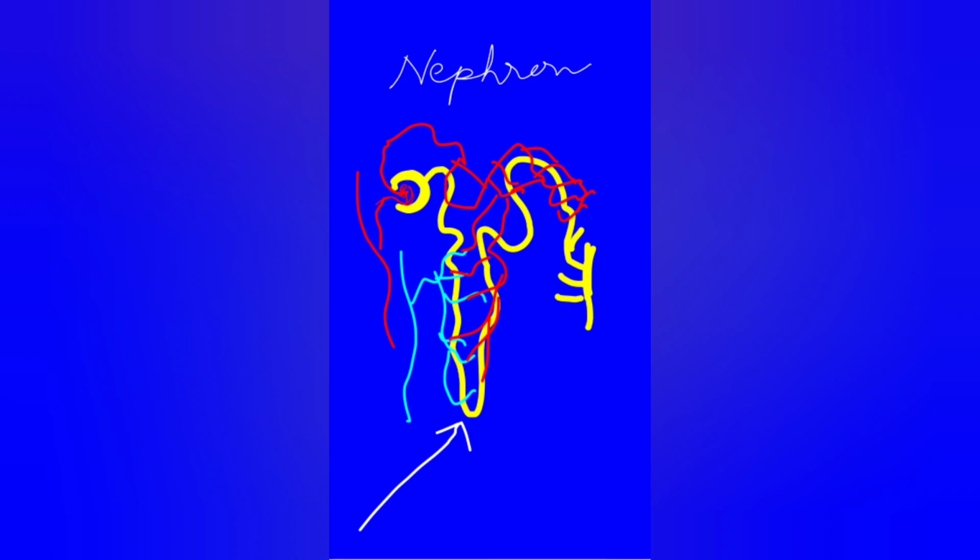Now look at this part, which is like a cup, that is called Bowman's capsule, and you see an arteriole entering here inside. The one that enters inside forms a capillary network that is called glomerulus. Glomerulus, plural is glomeruli, and this cup-like structure is called Bowman's capsule. The Bowman's capsule and the network glomerulus, this is collectively called Malpighian body.